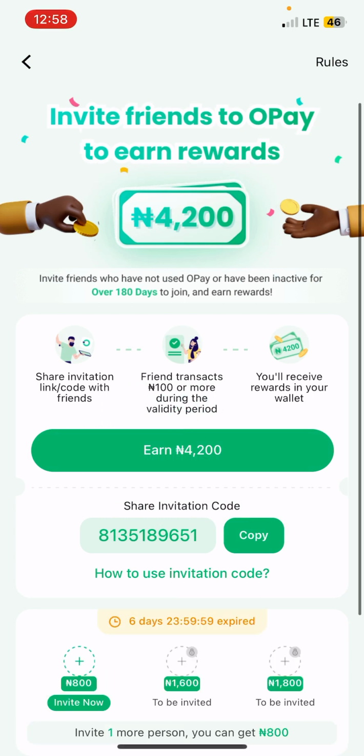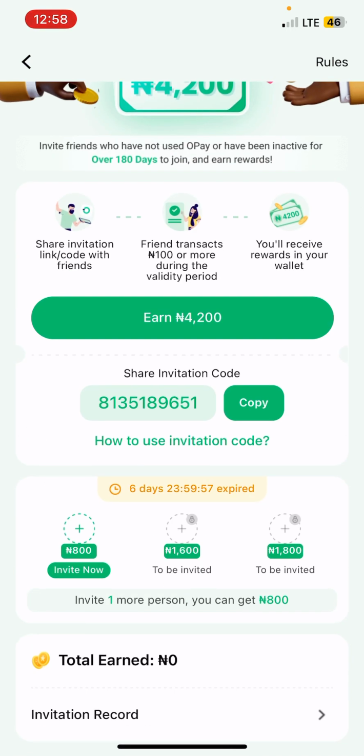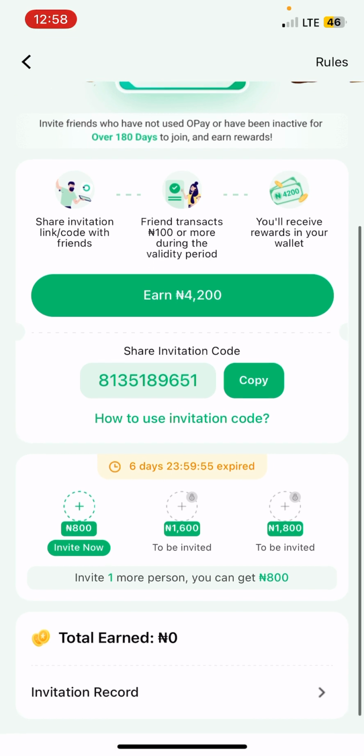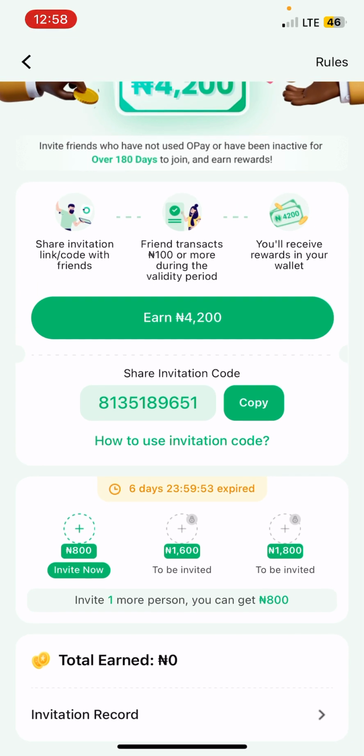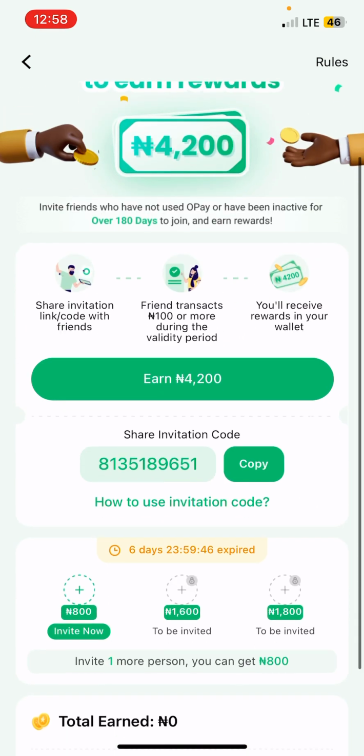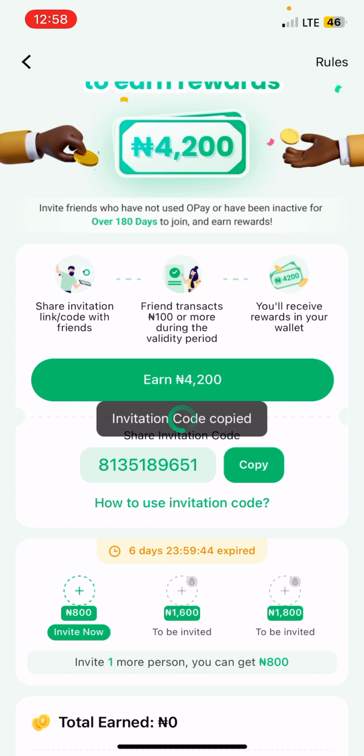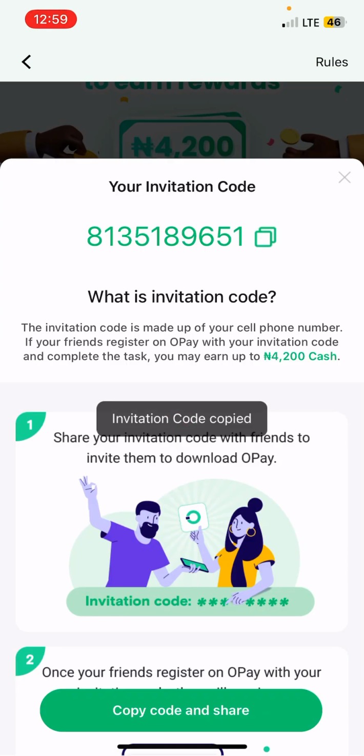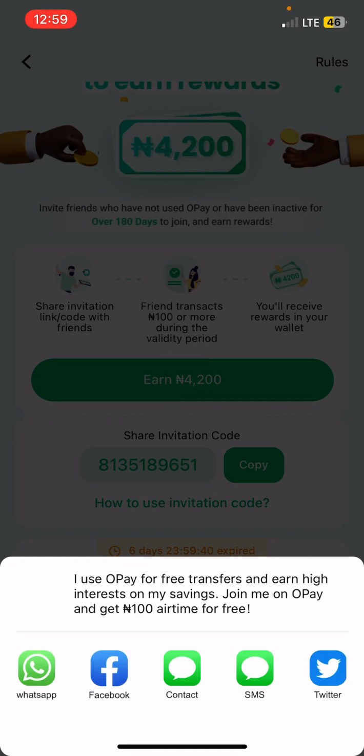So this is how you're going to do it. You're just going to click on invite. Depending on your own application, you're going to see either you copy this invitation code, or you can copy and share.